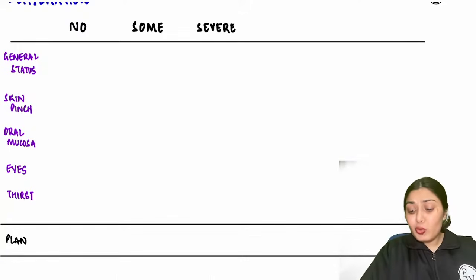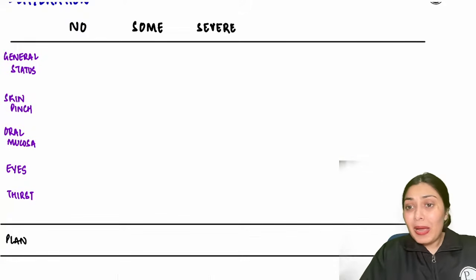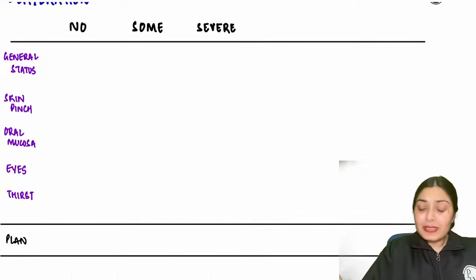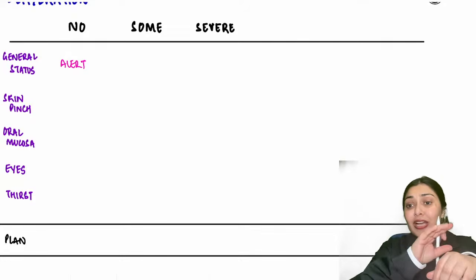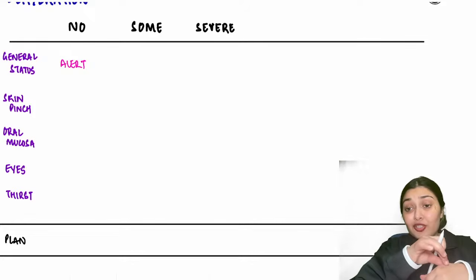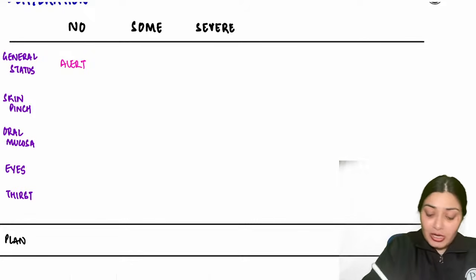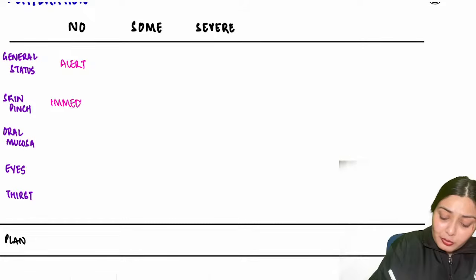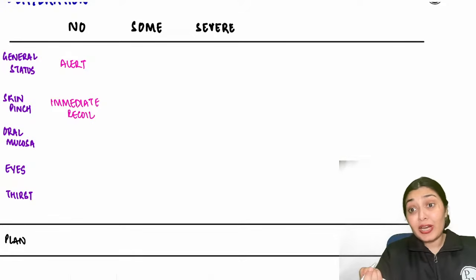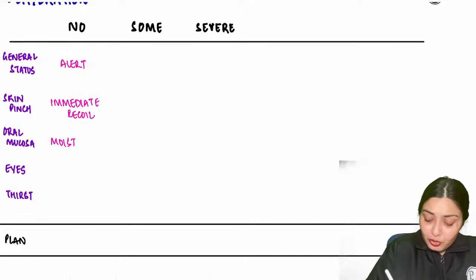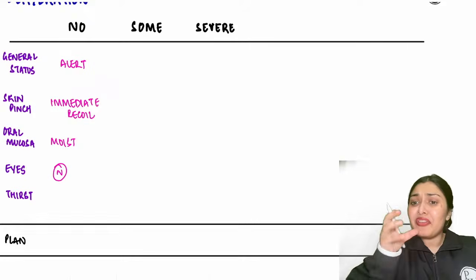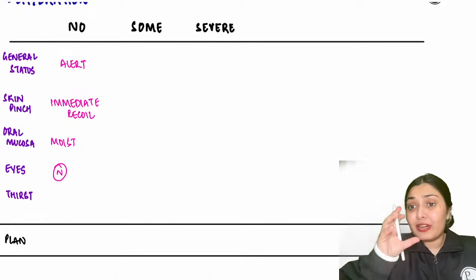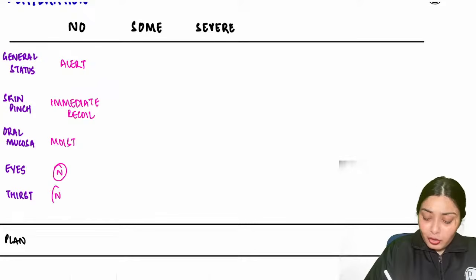So no dehydration, I told you, this child is not dehydrated at all, just passing loose stools and vomiting here and there. So the general status here is going to be alert. This child is going to be alert. If you do skin pinch in this child, because this child does not have dehydration, the skin pinch will be very immediate, right? So skin pinch or skin recoil would be immediate. If you check the mucosa of this child, because this child has no dehydration, it would be moist. Eyes would also look normal. When you offer water to this child, because he has no dehydration, he will very calmly, just like a gentleman, drink water, very calmly, right? So the thirst would also be normal.